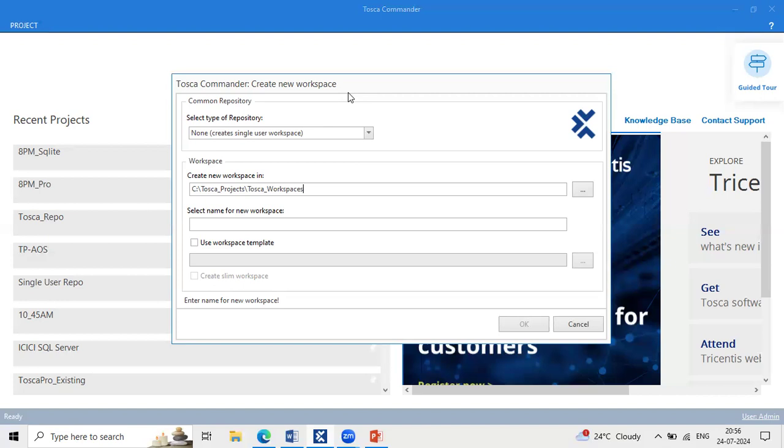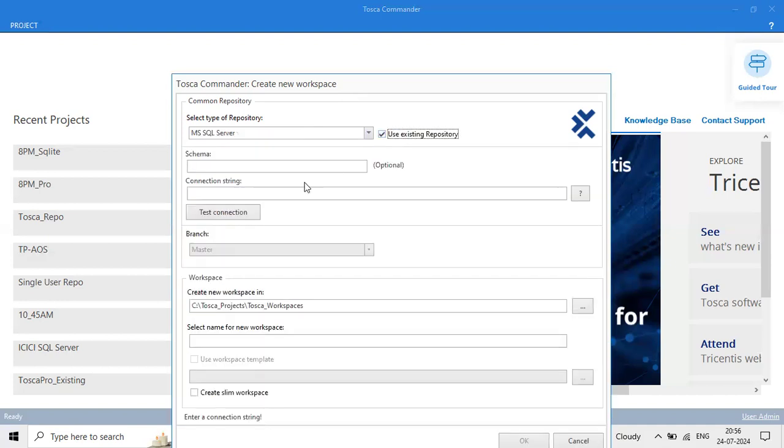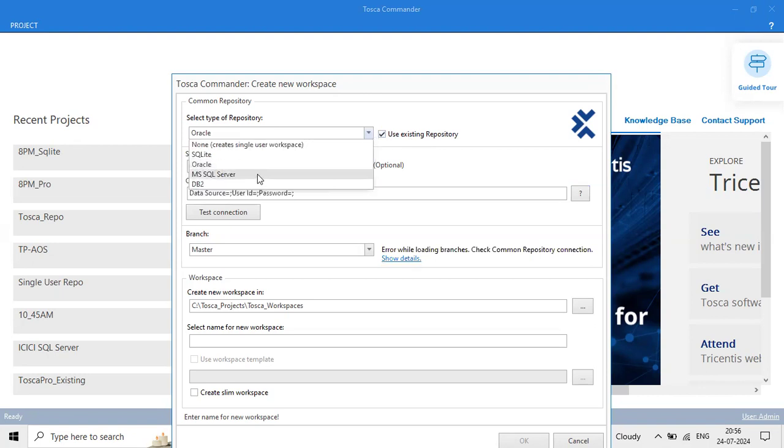Thank you. So see here, team, when I'm selecting the option as Oracle or MS SQL Server or DB2, are you able to see the connection string here? Server, database, user ID, password. Yeah, these are the servers. We require these details from the database department. At the time of access, they will provide it.